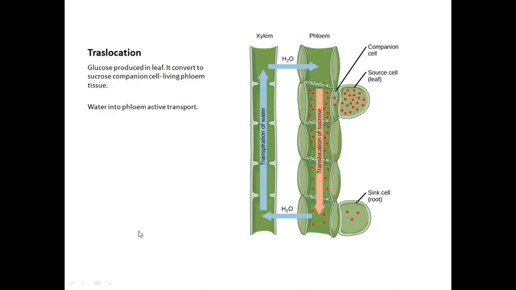Translocation means the glucose produced in the leaf is converted into which form? Sucrose. After that it enters into the companion cells and then into the living phloem tissues. After that, what will happen? The translocation is by active transport. At that time, the water present in the adjacent xylem cell enters into the phloem.